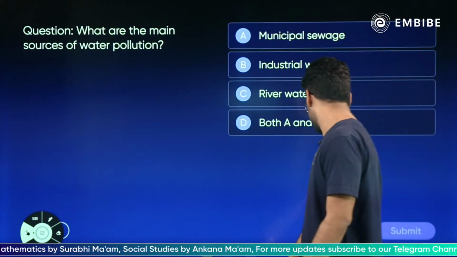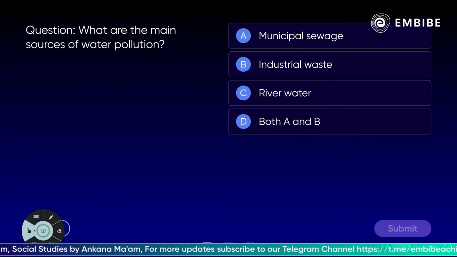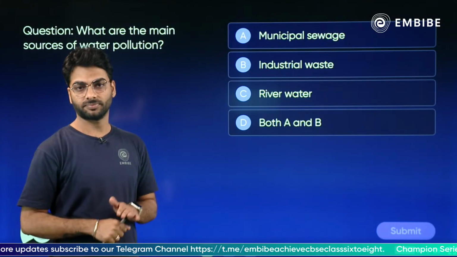What are the main sources of water pollution? Municipal sewage, industrial waste, river water, or both A and B? What are the sources of water pollution? Very easy. Come on.